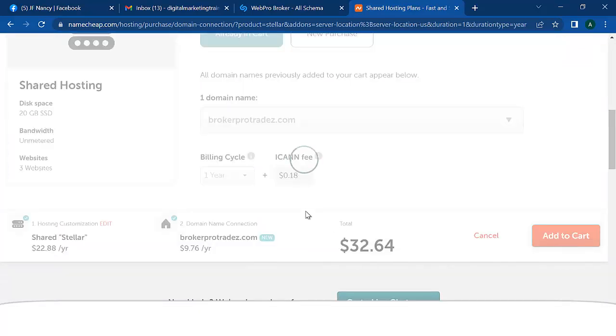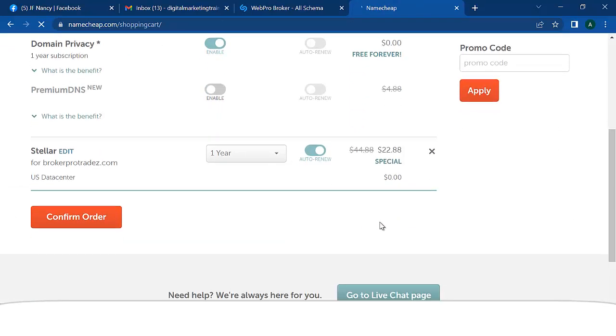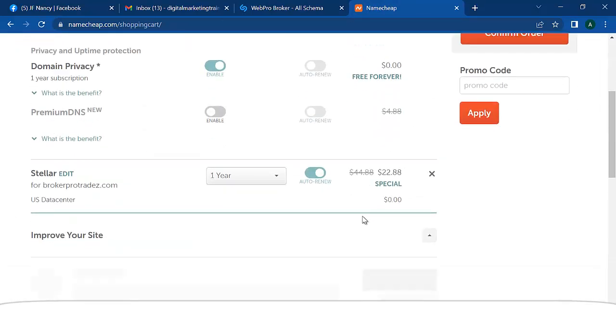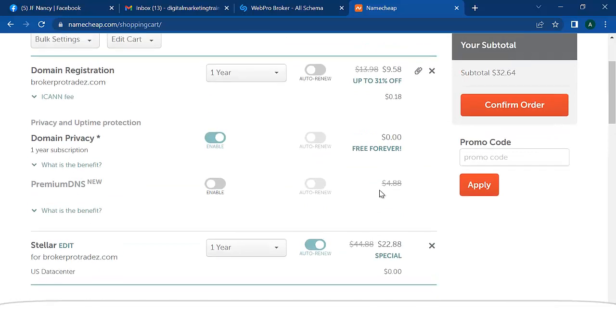So just add to cart, and when you add this to cart, Namecheap will ask you to go ahead and confirm this order. If you don't have an account with them, it will ask you to also create an account with them. And when you create an account with them, you just go ahead and place the order, make payment for this domain name and hosting. And when you make payment, they're going to send you a mail for your hosting.